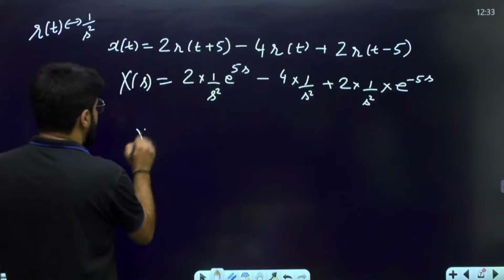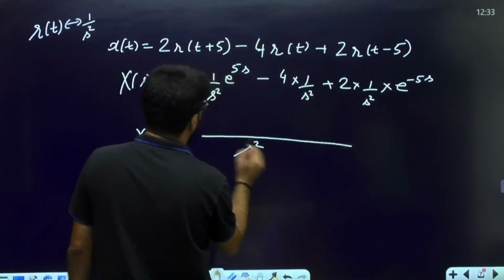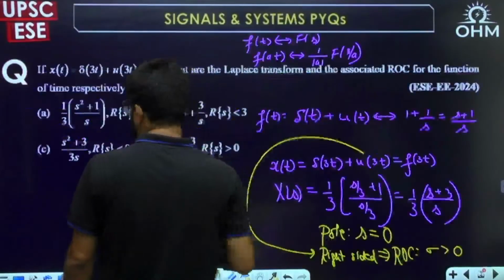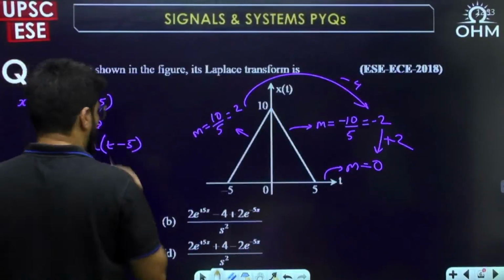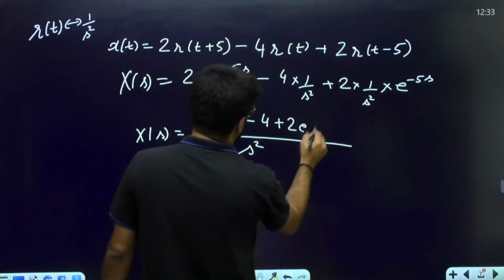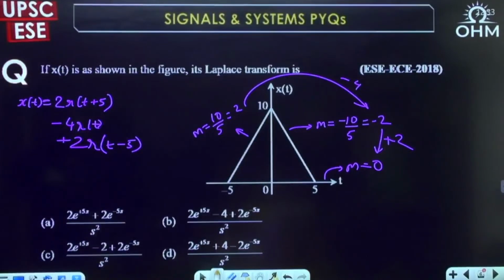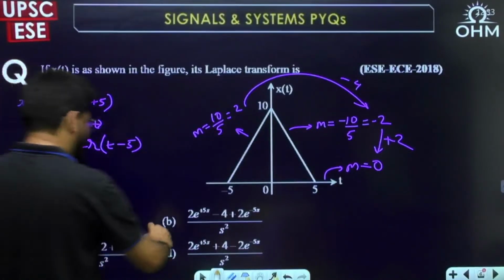Now solving it completely, the denominator is s square. No need to take 2 common. We get 2e^(5s) minus 4 plus 2e^(-5s). So the correct answer is option B.